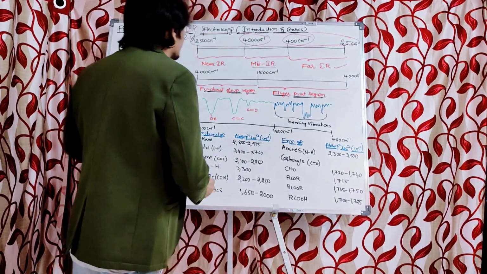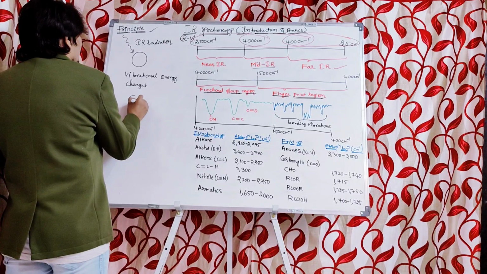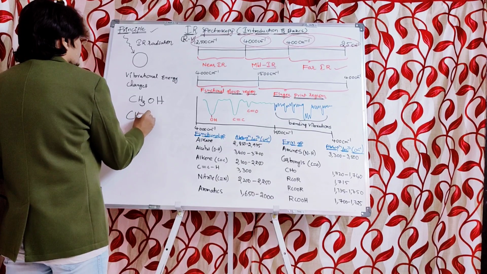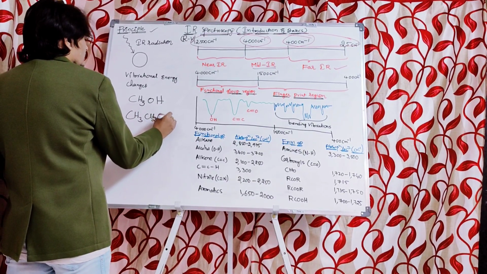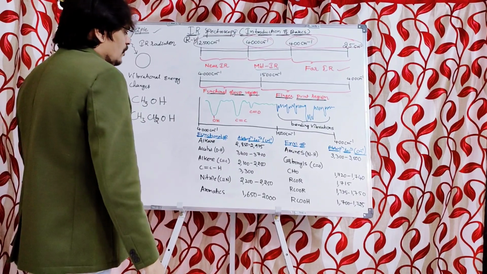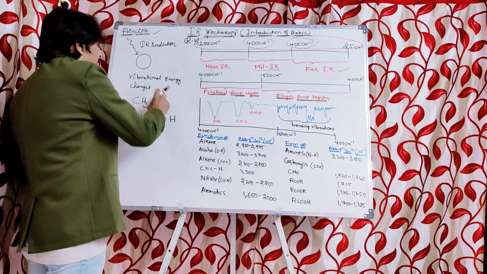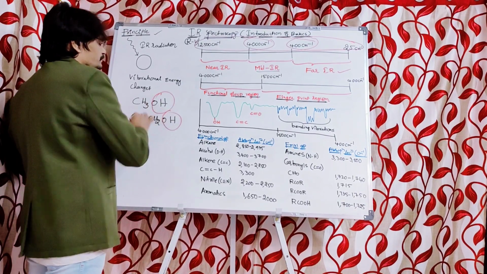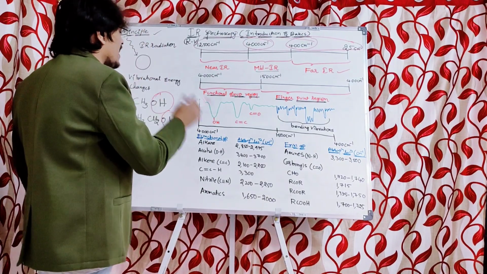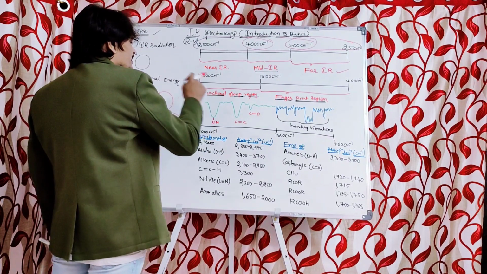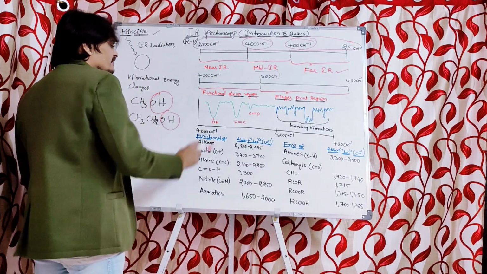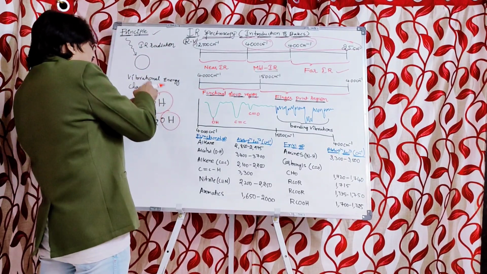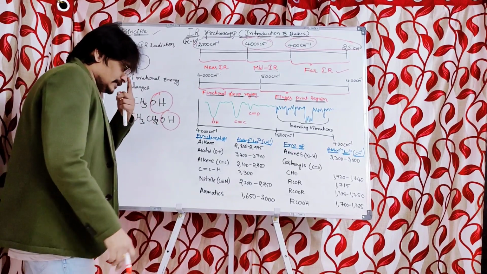To simplify things, I will consider the example of methanol and ethanol. In both methanol and ethanol, what is the functional group, students? The functional group is the hydroxyl group, and you will find only one peak somewhere around 3400 to 3700, because only a single functional group is present.